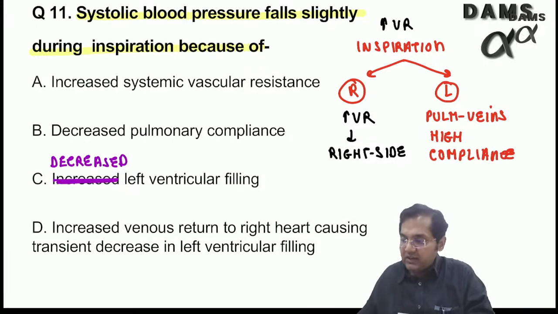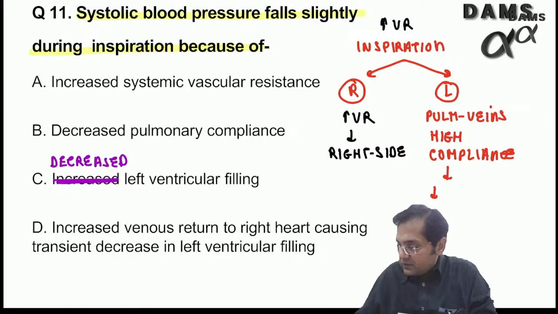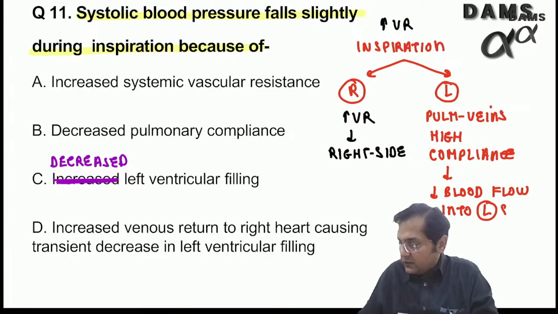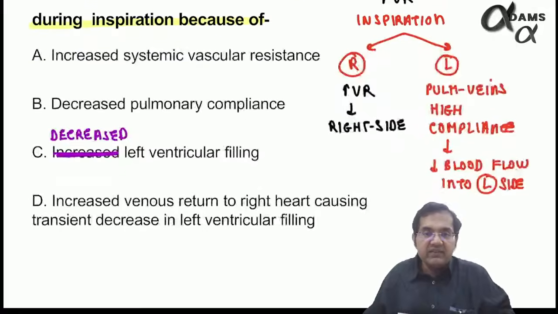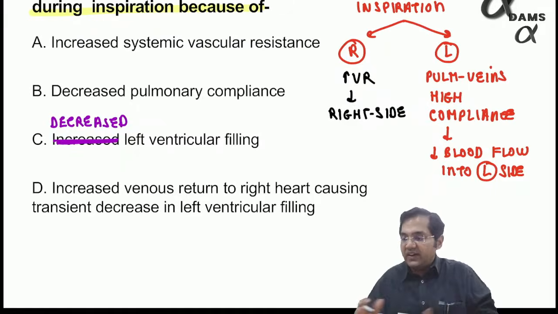If the pulmonary veins have very high compliance, they hold a lot of blood volume, resulting in decreased blood flow into the left side.